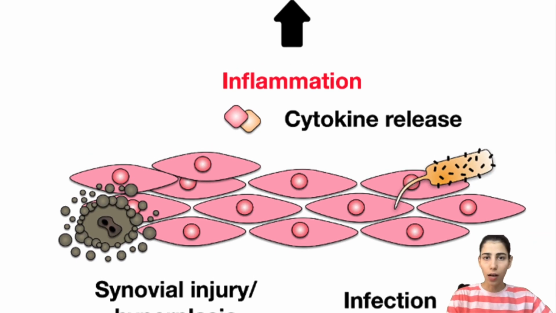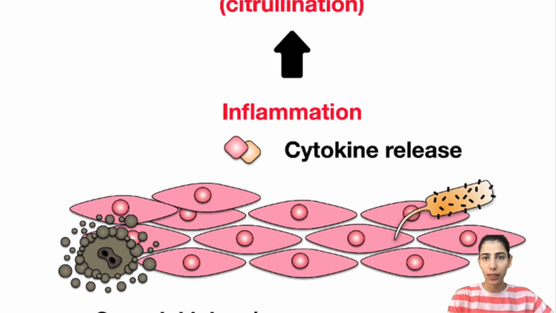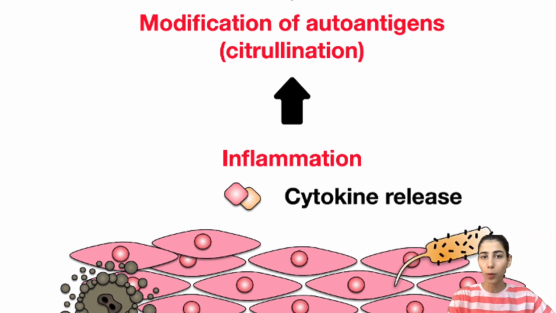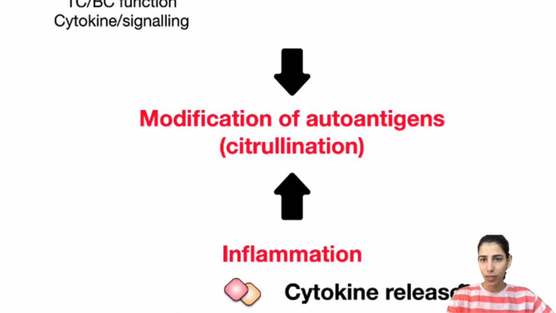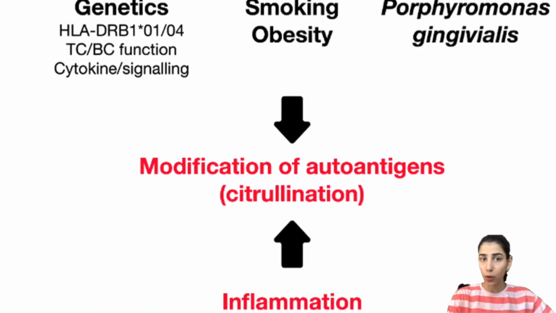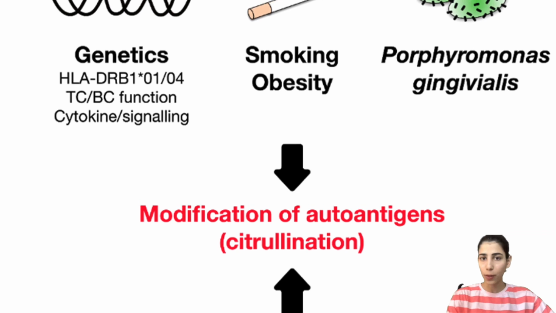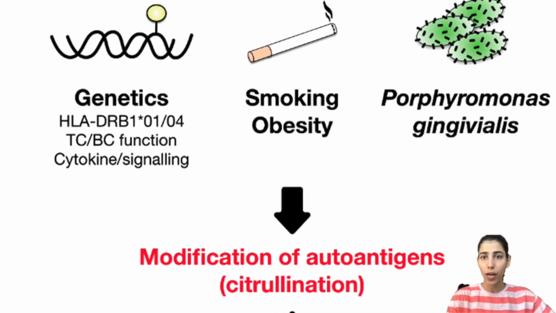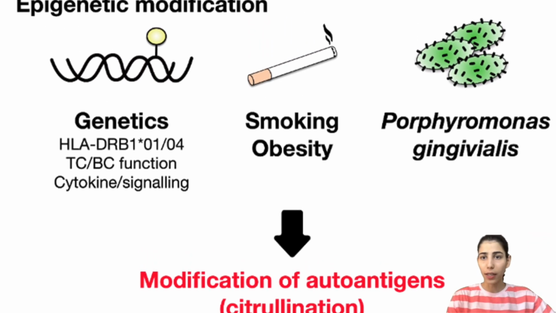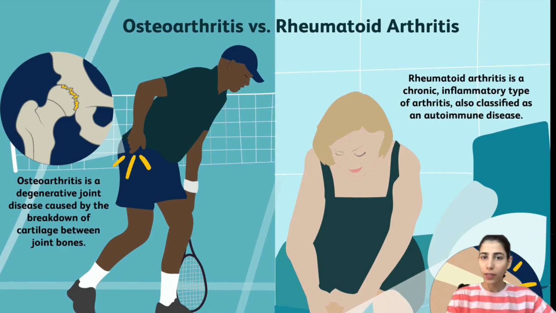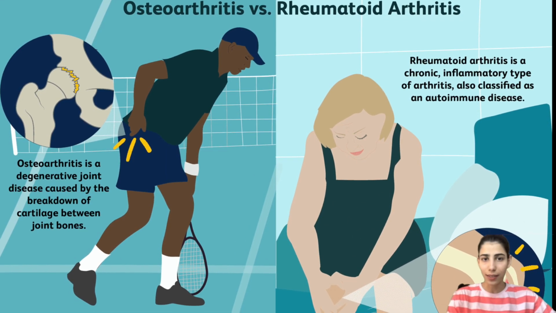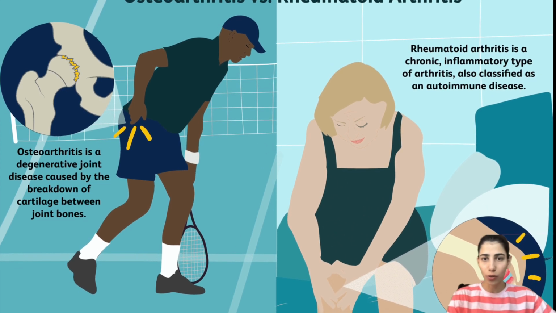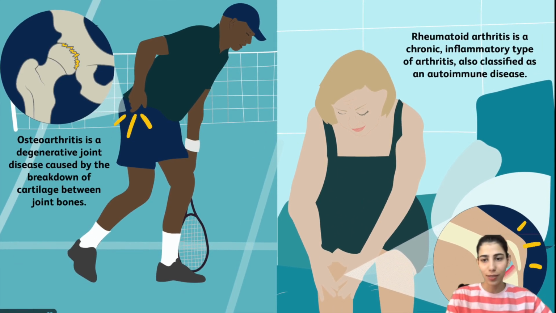The precise cause of rheumatoid arthritis remains unclear, but it's believed to result from a combination of genetic and environmental factors. Certain genes predispose individuals to develop rheumatoid arthritis, but environmental triggers like infections or smoking can also play a role in its onset. When the immune system gets activated by these factors, it mistakenly attacks healthy joint tissue, leading to chronic inflammation and damage.